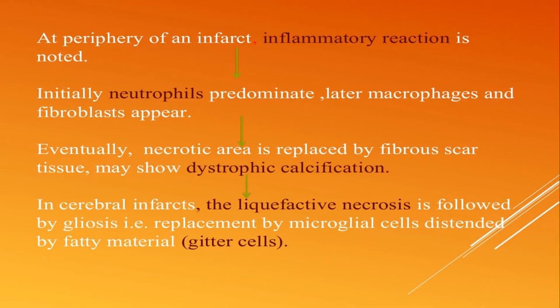Now we see what inflammatory reaction takes place during the infarction. As we know, the neutrophils are the first fighter cells which initially come predominantly, and then later the macrophages come and the fibroblasts appear at the end. Eventually the necrotic area is replaced by a fibrous scar tissue, which may show dystrophic calcification. In a cerebral infarct, the liquefactive necrosis is followed by gliosis, that is replacement by microglial cells distended by fatty material, which are called gitter cells.